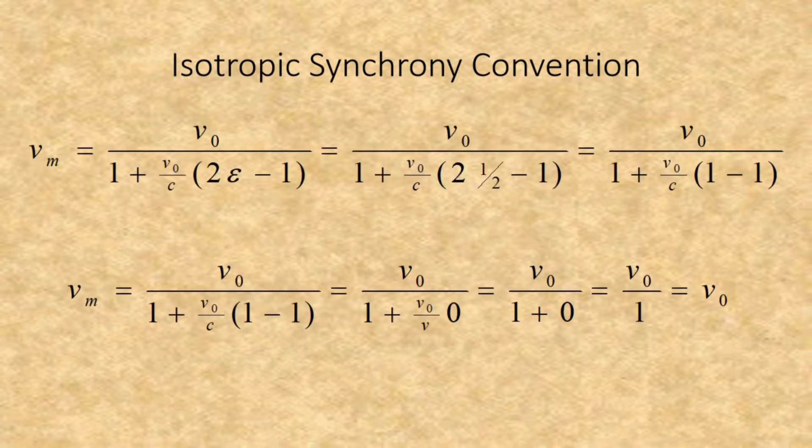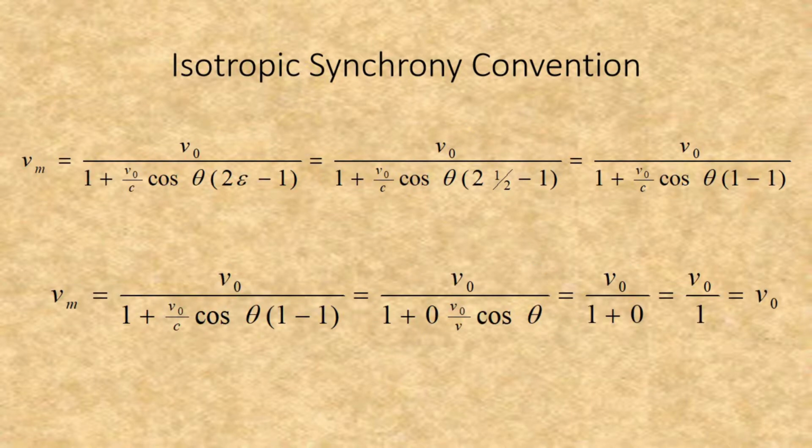This means that in the isotropic synchrony convention, the measured radial velocity will always be equal to the proper velocity. This is, however, not what is observed. In fact, we've actually observed an object apparently traveling towards us at a speed faster than the speed of light. Its proper velocity would have been very close to the speed of light, however.